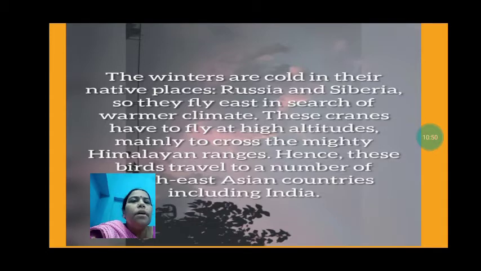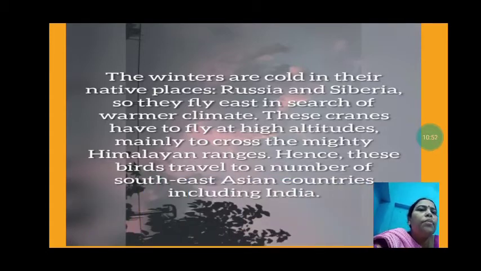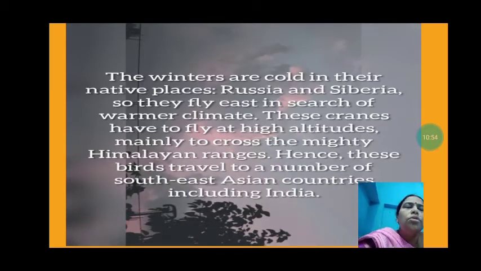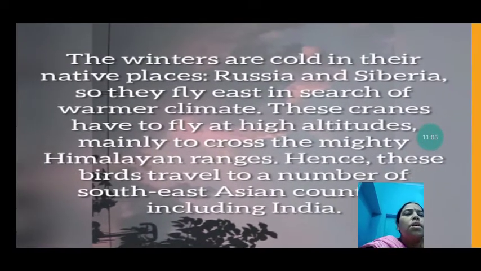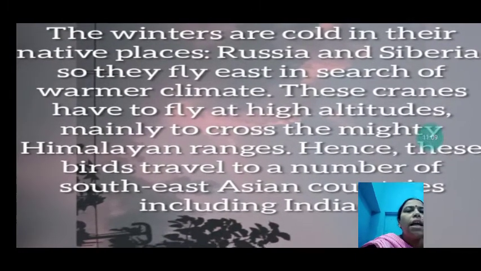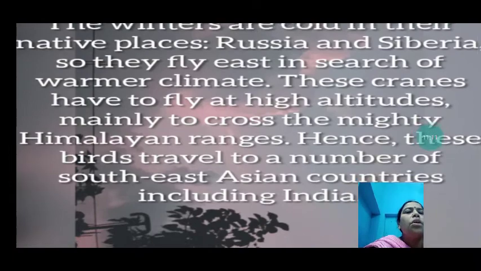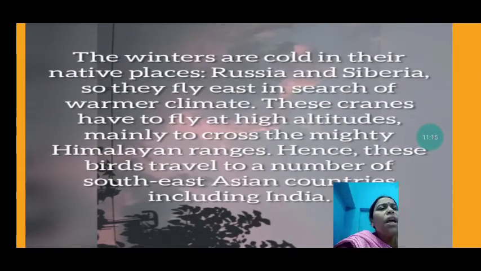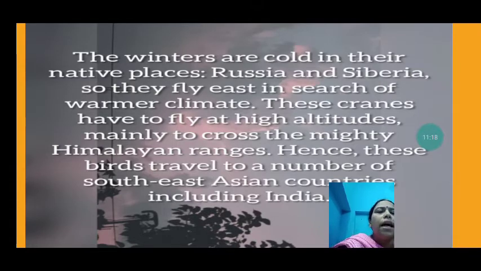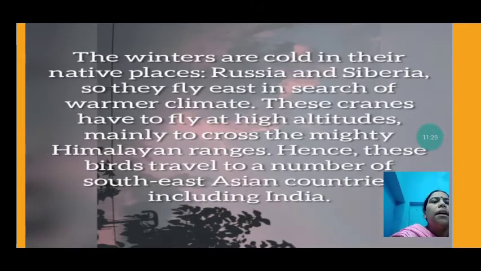So why do they come? The winters are cold in their native places, Russia and Siberia. So the Siberian cranes are from Russia and Siberia, and their winter becomes cold. So they fly east in search of a warmer climate. These cranes have to fly at high altitude mainly to cross the mighty Himalayan ranges. So they cross the Himalayan ranges and come to India.